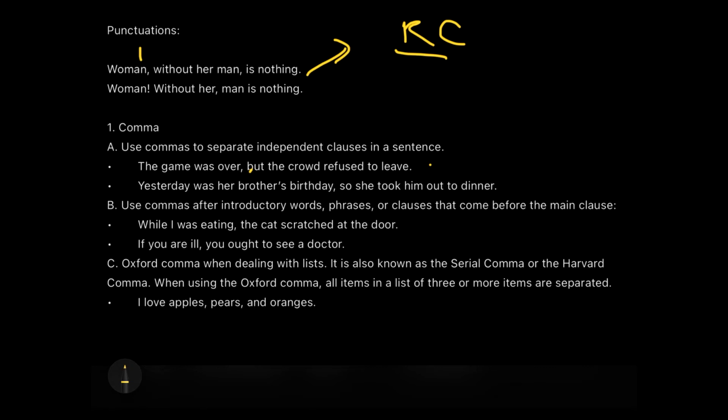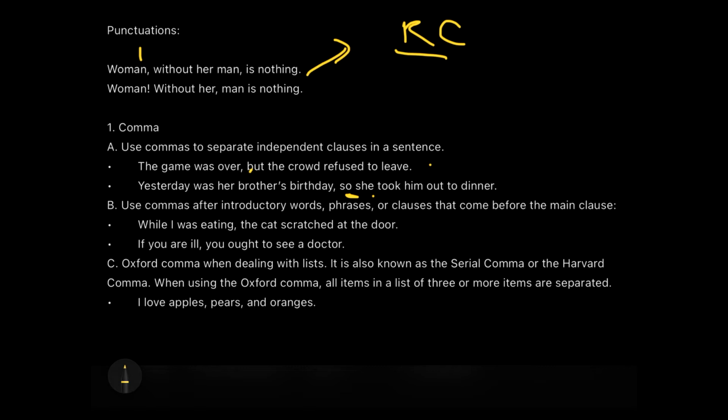Like "yesterday was her brother's birthday" is a sentence in itself, so that's an independent clause. And "she took him out to dinner" is also an independent clause, but we are connecting it using the structure word "so", so when we do this, we add a comma there. The second usage of a comma is when introductory words or phrases are there, then we put it before the main clause.